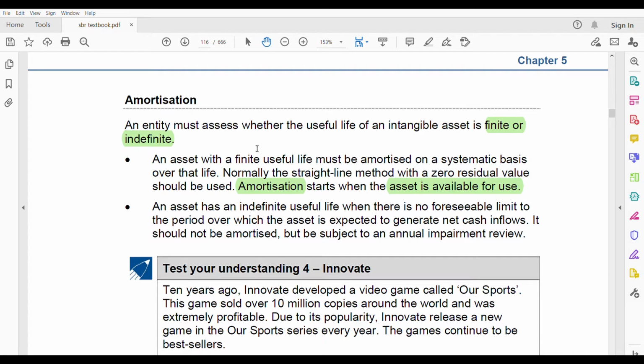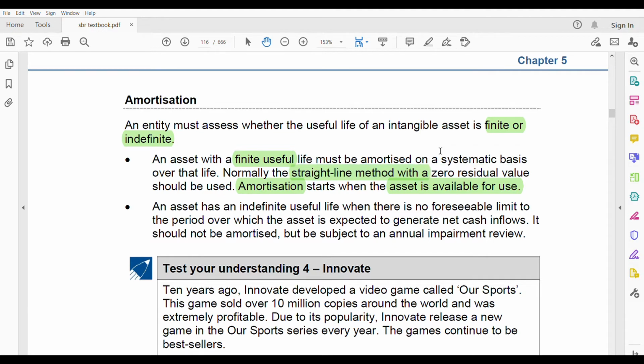And if it's finite, it's easy. How we have calculated depreciation on a straight line basis on the cost, right? Let's say 5 years, so you divide the cost over 5 years. That's your amortization, right? So it's easy if it's finite. Most of the time it is finite.